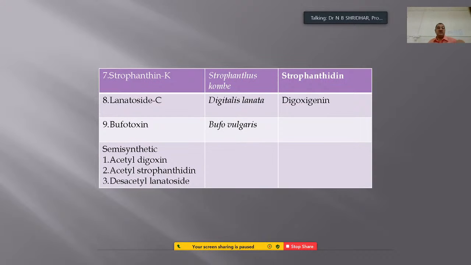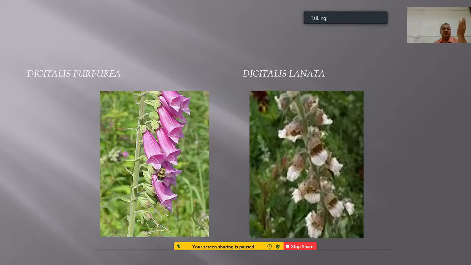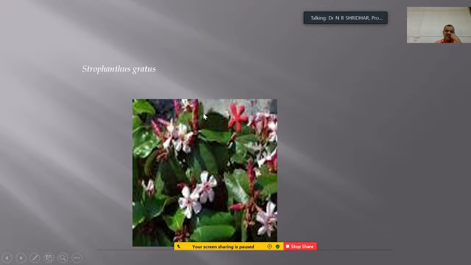So these three compounds are semisynthetically prepared, whereas bufotoxin from Bufo vulgaris is used just for experimental purposes, to induce cardiac arrhythmias and many more actions. This plant is called Digitalis purpurea, and this one with the white flower is called Digitalis lanata. And this plant is Strophanthus gratus with both white and red flowers. You might have seen this particular plant.